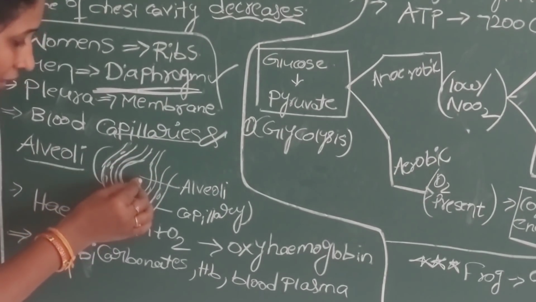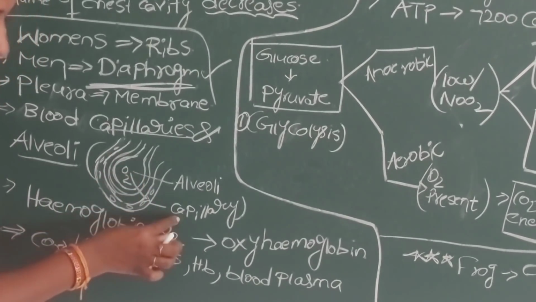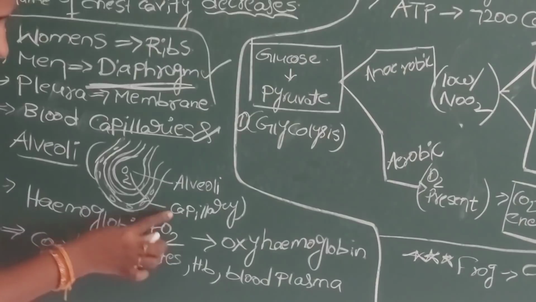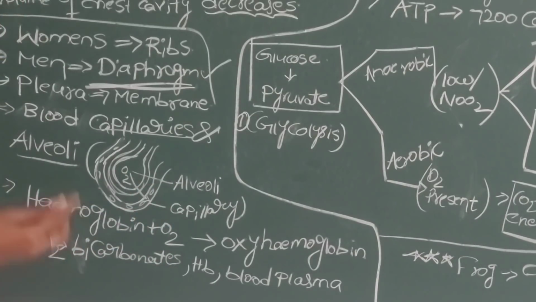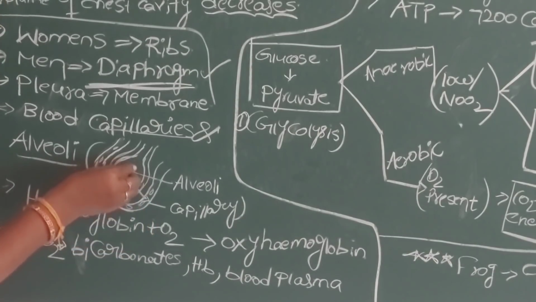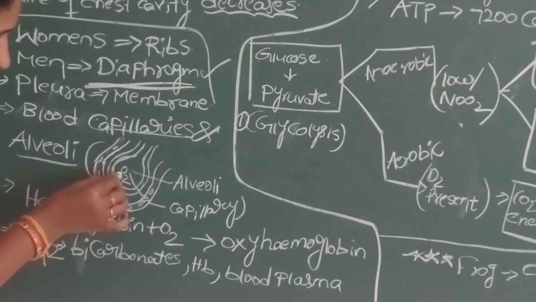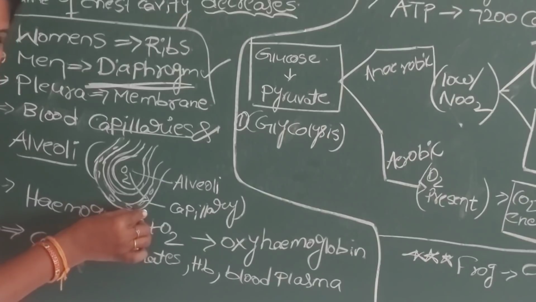From the air, the oxygen that we inhale enters the blood capillaries. Why? Because our cells already utilize more oxygen, so the blood is deficient in oxygen compared to the air present in the alveoli. Because of that, by the diffusion process, oxygen enters the blood capillaries.